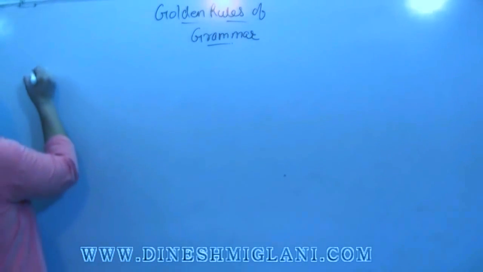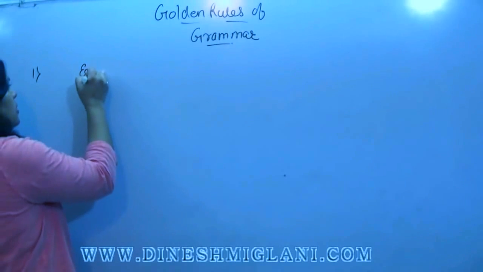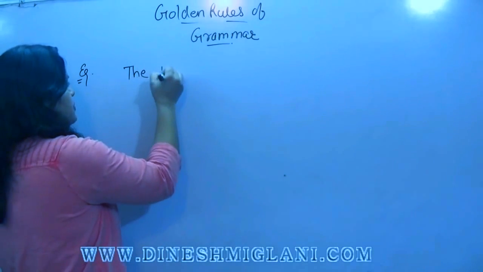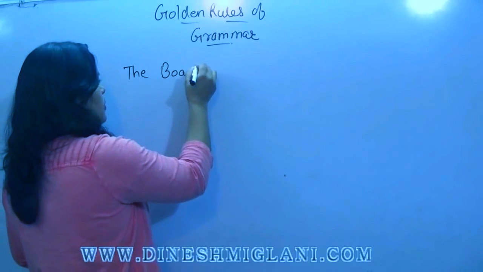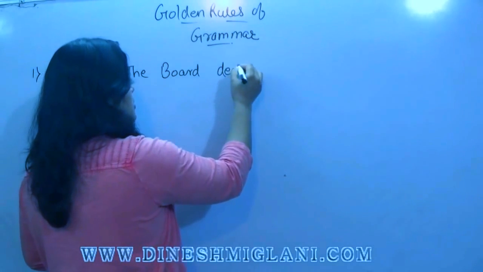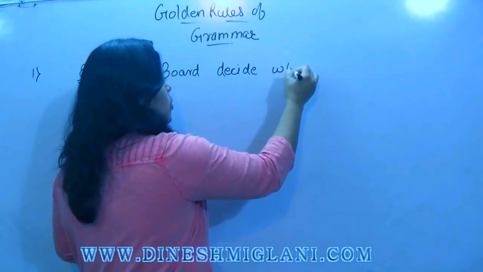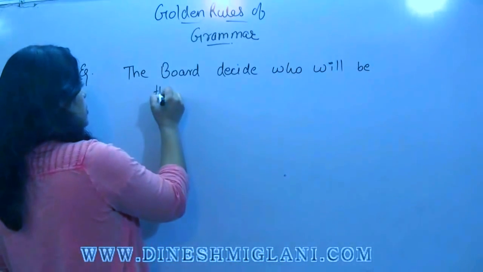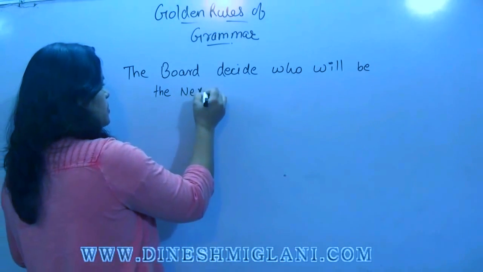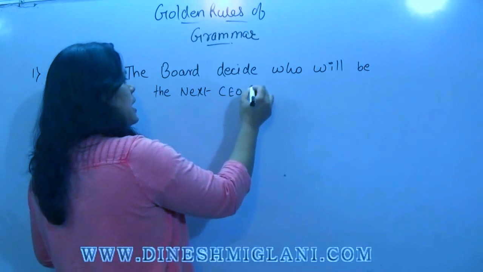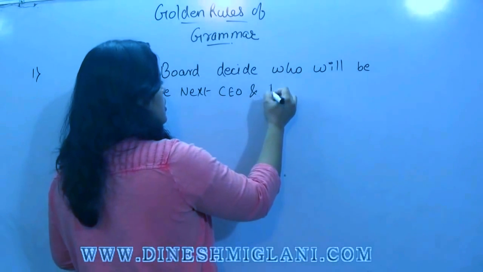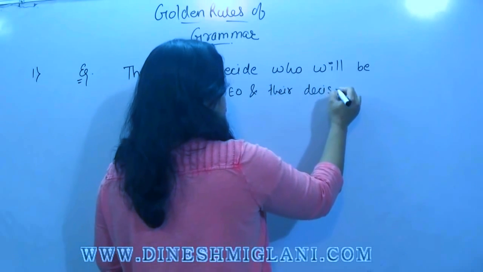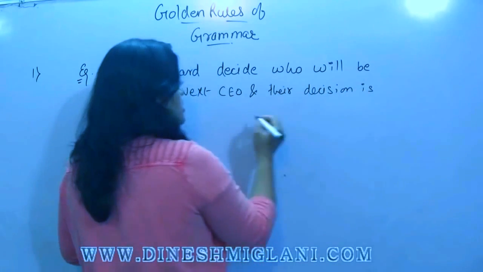The first one, for example, the board decide who will be the next CEO and their decision is irrevocable.